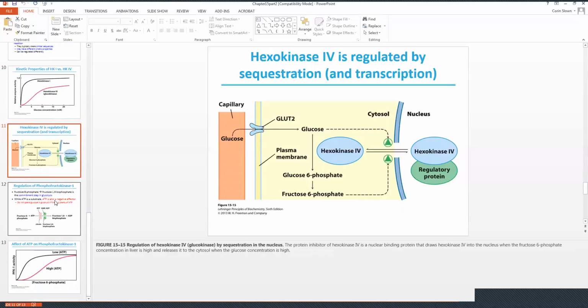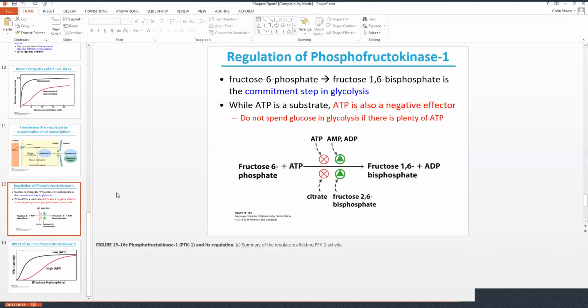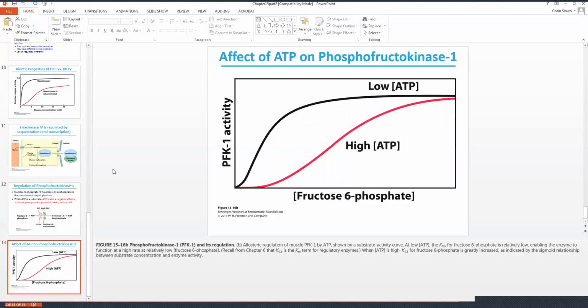Another way to think about this is the regulation of phosphofructokinase. Fructose 6-phosphate going to fructose 1,6-bisphosphate is the commitment step in glycolysis. While ATP is a substrate, ATP is also a negative effector, so we don't spend glucose in glycolysis if there's already a lot of ATP. You can see that here in the graph. Allosteric regulation of muscle PFK1 by ATP is shown by the substrate activity curve.